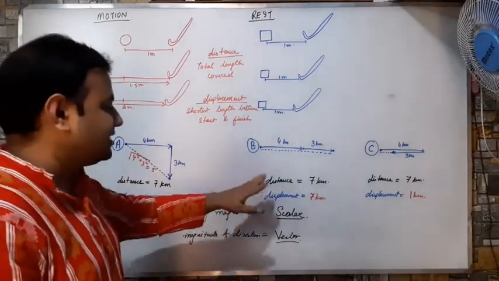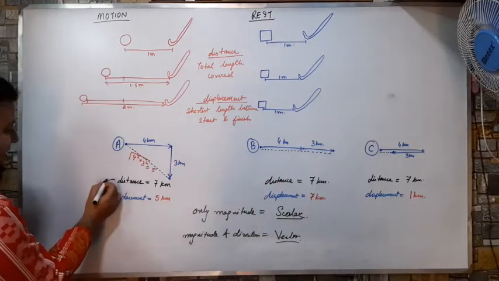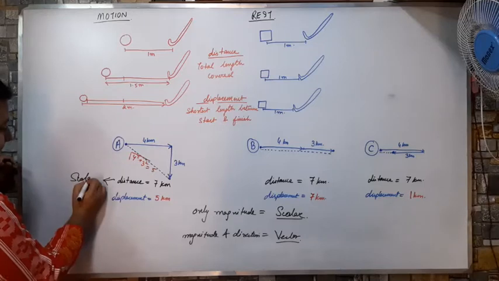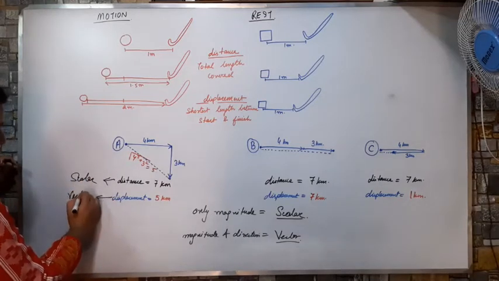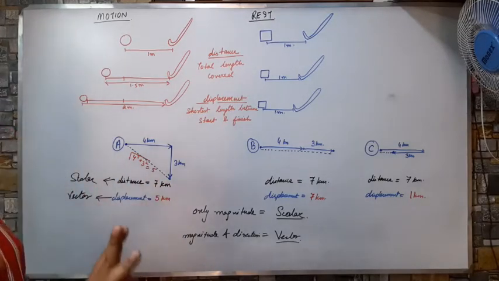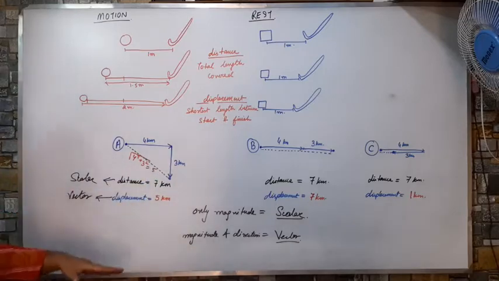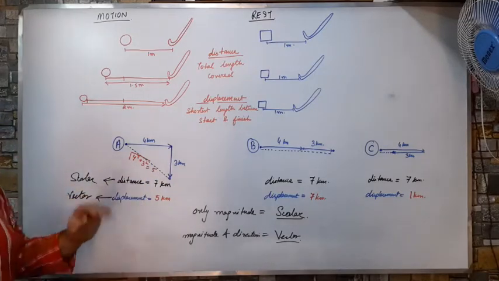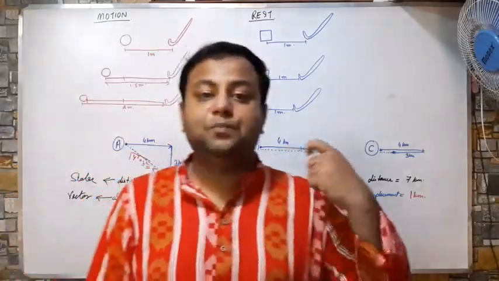So my distance is a scalar quantity and displacement is a vector quantity. So what is a vector quantity? Vector quantity is a type of quantity which is governed by both magnitude and direction. But scalar quantity is a type of quantity which is governed only by the magnitude. It has nothing to do with direction. The direction has no role to play. So this is the basic difference between distance and displacement. Now we move on to what is speed and velocity.